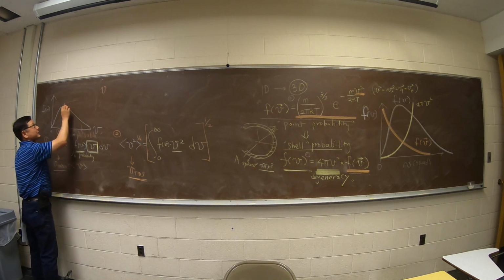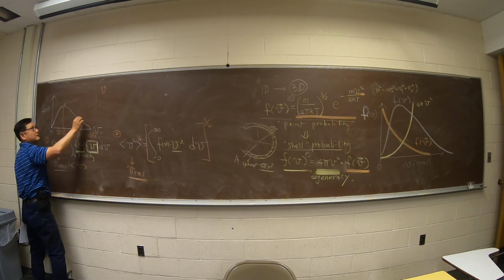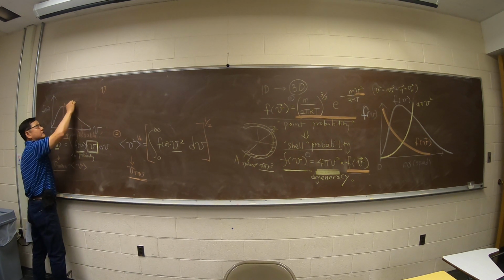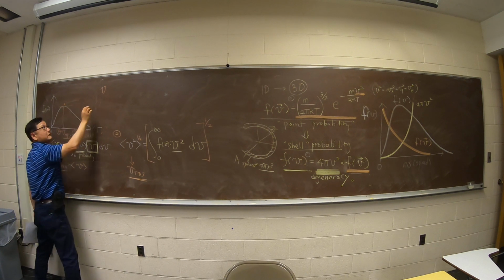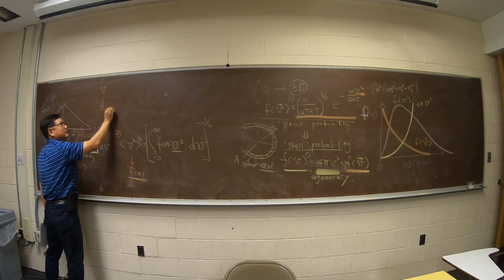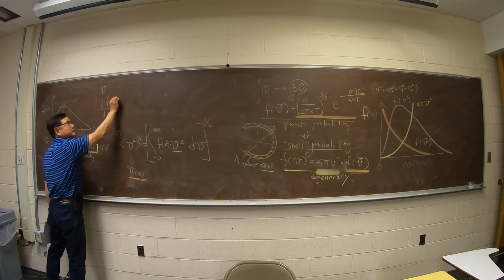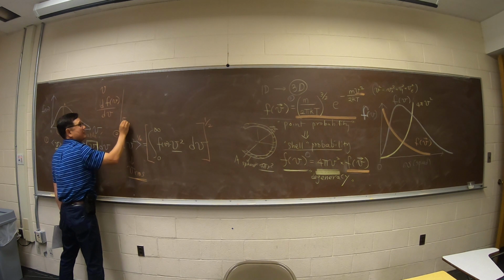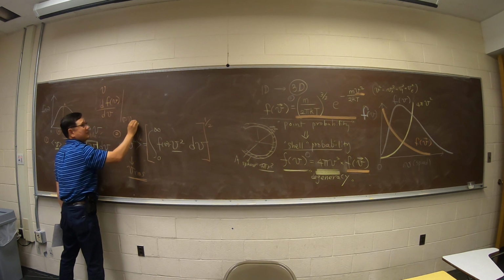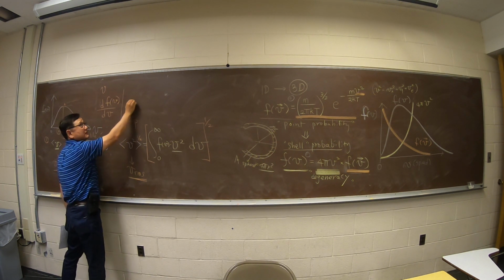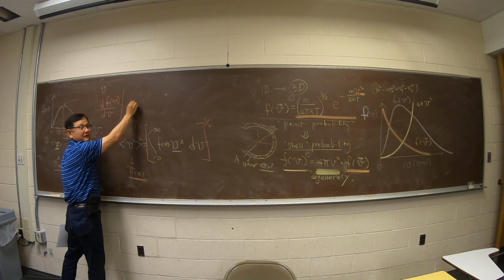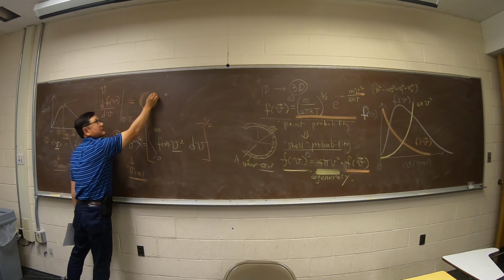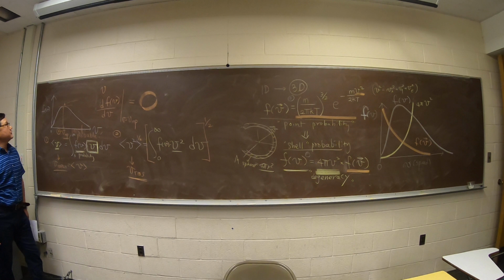The reason is, you know that when you have a function, the slope is 0 here. So the slope of your distribution function at V most probable is 0.